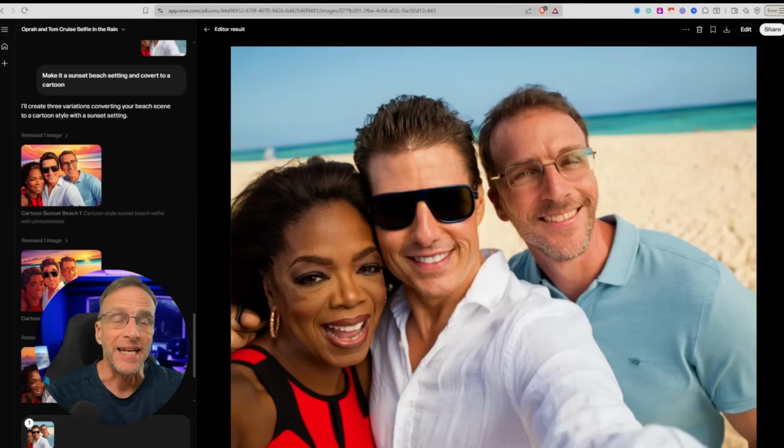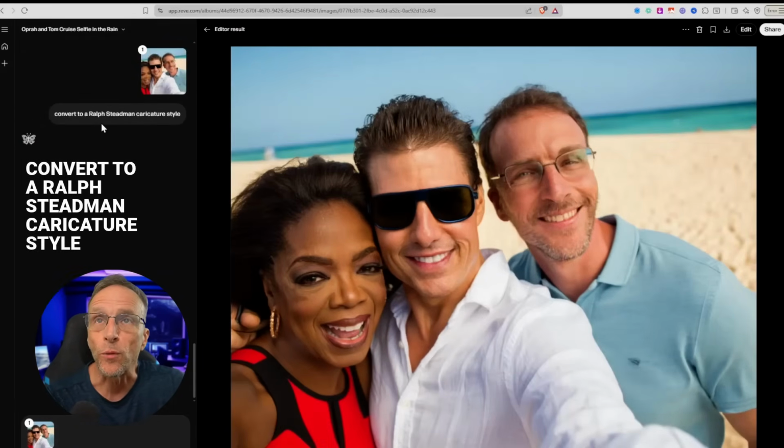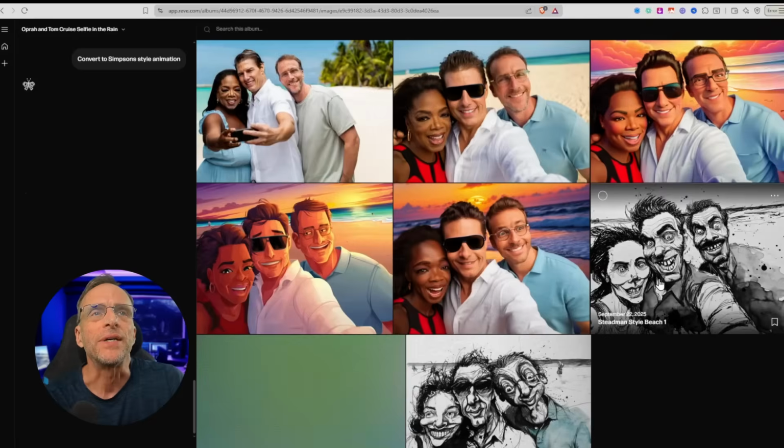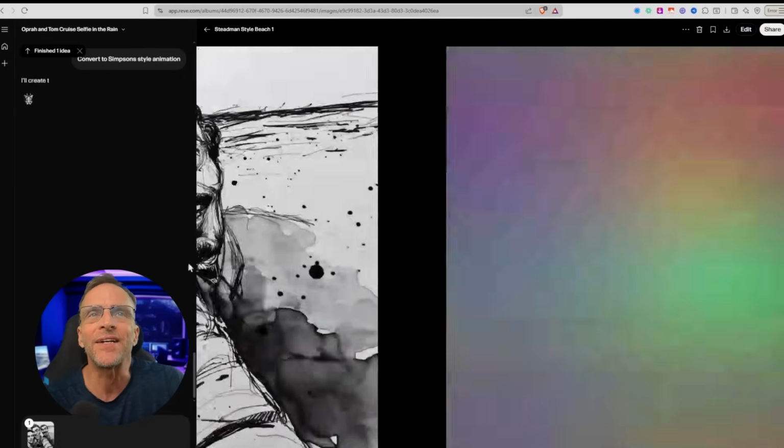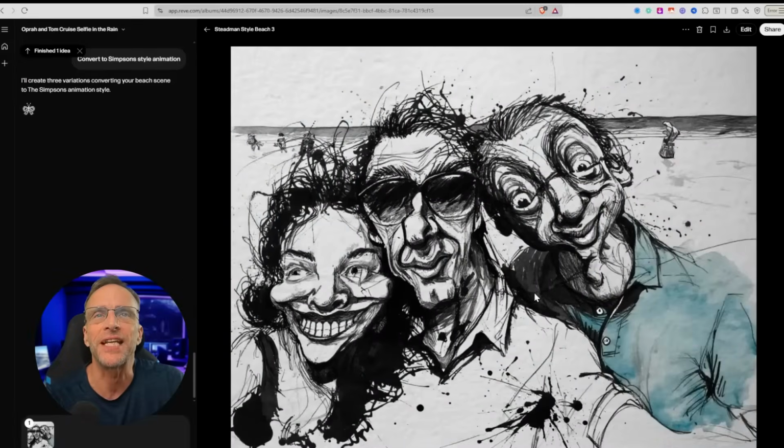Now it's loaded in. And now, for example, if there's an artist whose style I like and want to emulate, I can be very specific here. I like the caricature artist Ralph Steadman. It's got this edgy ink splatter style. So I'm going to say convert to a Ralph Steadman caricature style. We've got these crazy caricatures that are in the style of Ralph Steadman. These are very extreme, but he's a very extreme caricature artist.